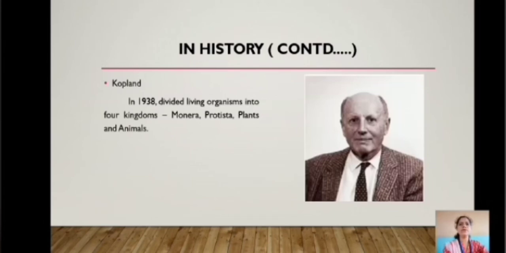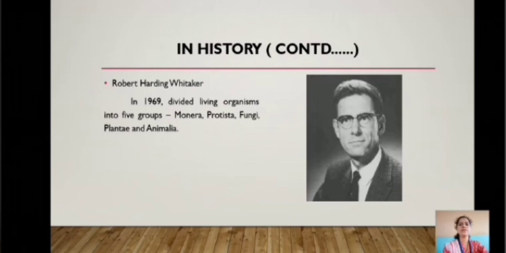Scientist Copeland in 1938 divided living organisms into 4 kingdoms, namely Monera, Protista, plants and animals. Robert Harding Whittaker in 1969 divided living organisms into 5 groups, namely Monera, Protista, fungi, plantae, and Animalia. This classification is known as Five Kingdom classification, and presently it is followed.